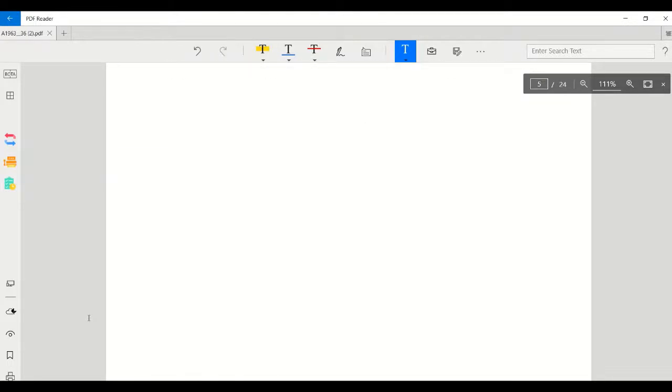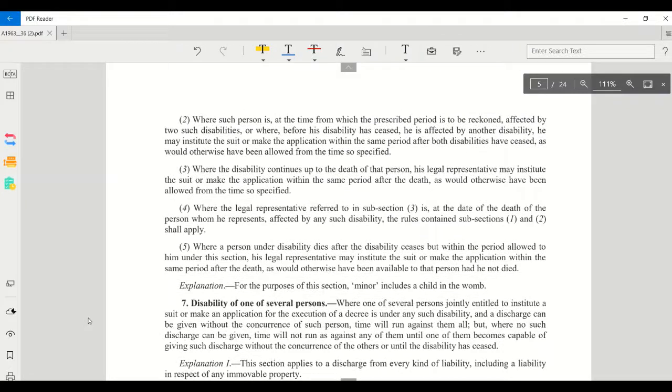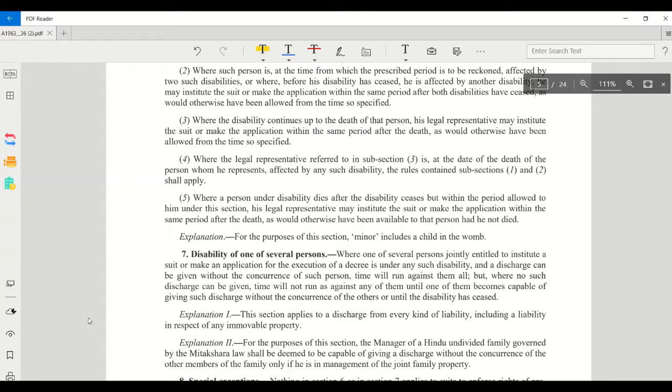Next, section 7 is disability of one or several persons. One or several persons are jointly entitled to institute suit, but one of them is suffering from disability. If a discharge can be given without the concurrence of such person, then one of them can file a suit. But if a discharge cannot be given without the concurrence of such person, then you cannot institute suit. That is mentioned in section 7, disability of one or several persons.